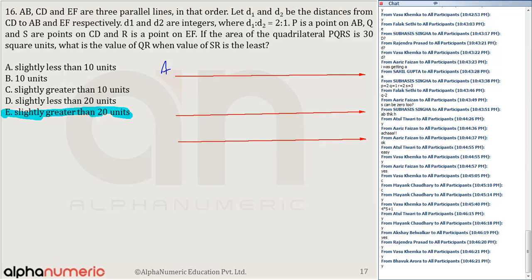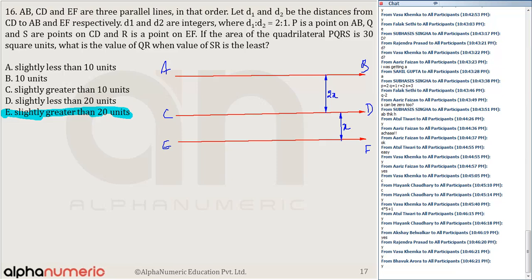Let D1 and D2 be the distances from CD to AB and from CD to EF. They are in the ratio 1:2, and D1, D2 are integers. So I can say this is 2x and this is x, and both of them are integers.